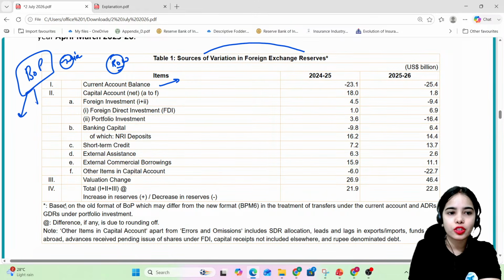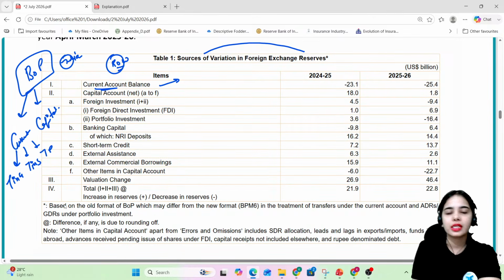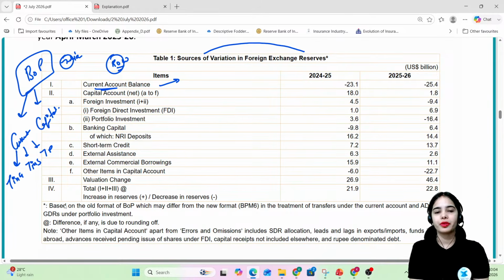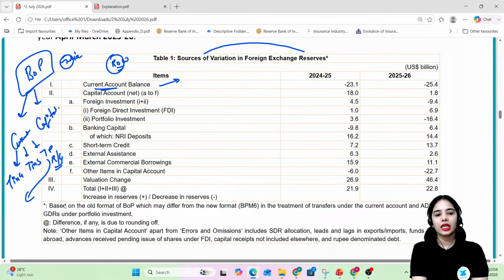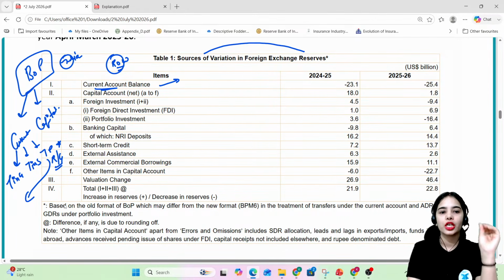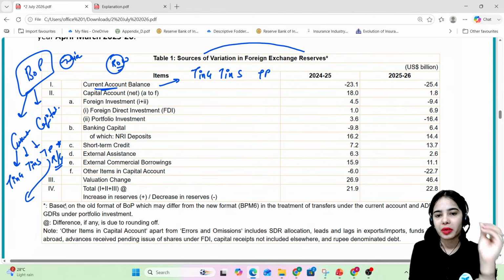So balance of payment has two accounts, the current account and the capital account. In the current account, there is trade in goods, there is trade in services, there is transfer payment. Okay, so in the current account, there are the regular transactions that happen between the countries: the trade in goods, the trade in services, the transfer payments, that is the inward remittances or outward remittances. So the remittances, gifts, they come under transfer payment. Okay, so current account includes the trade in goods, the trade in services and the transfer payment, and India receives a lot of inward remittances.